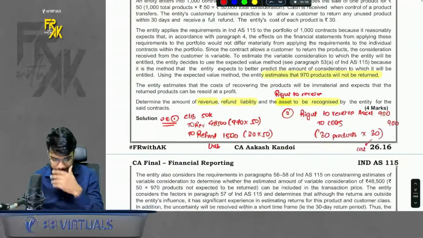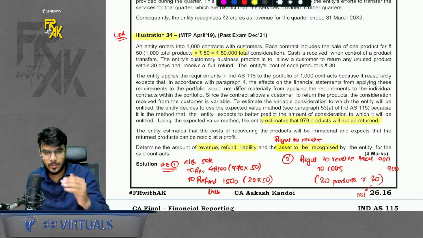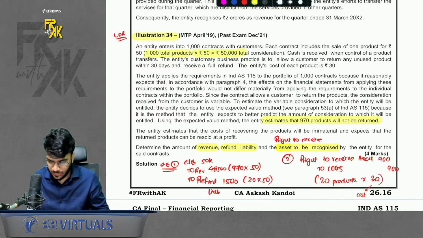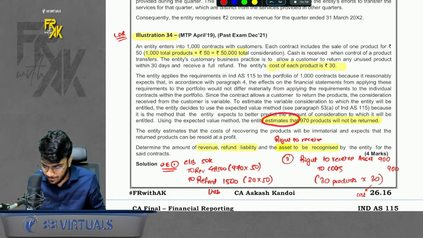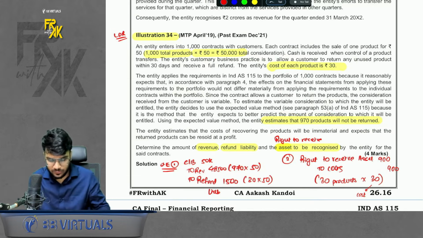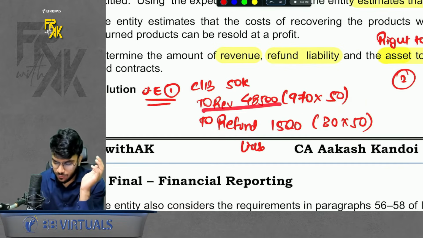Okay. It says that we are going to sell 1000 contracts for ₹50. So this is how much we are going to receive, 50,000. Now it estimates that cost is 30 rupees. Very good. We estimate that 970 will not be returned. Out of 1000, 970 will not be returned. So please have a look here. We received this much money. We can book the revenue 970.